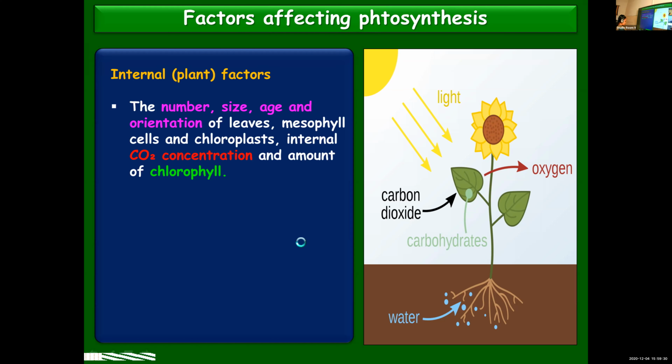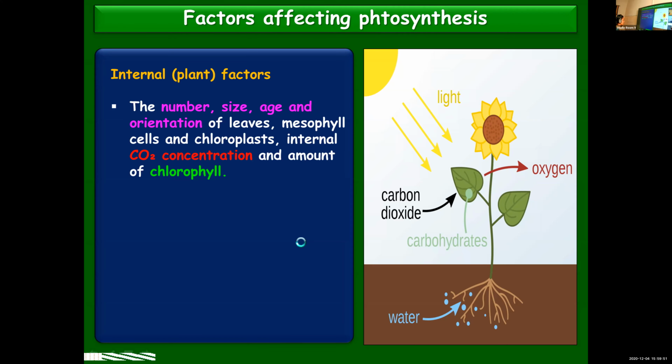I already told you, what do you mean by mesophyll cells? The ground tissue of leaves of plants. And chloroplast, then the carbon dioxide concentration and the amount of chlorophyll. So these are some of the factors which will affect photosynthesis.